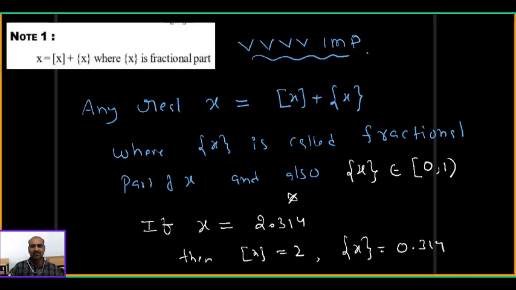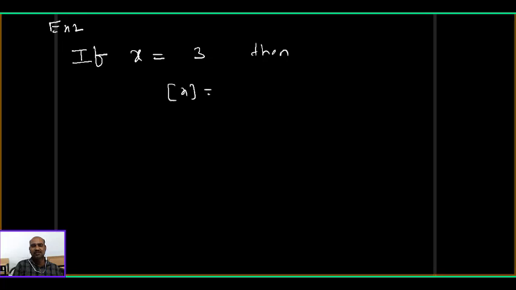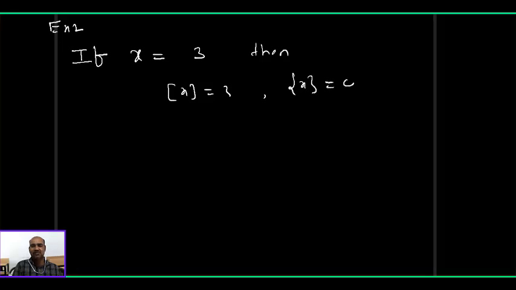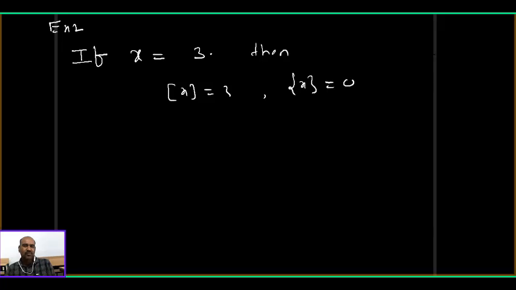One more example. If x is equal to 3, then step x equal to 3 only. What is the fractional part of x? 3 means 3.0, I can write. So the fractional part of x equal to 0 only.